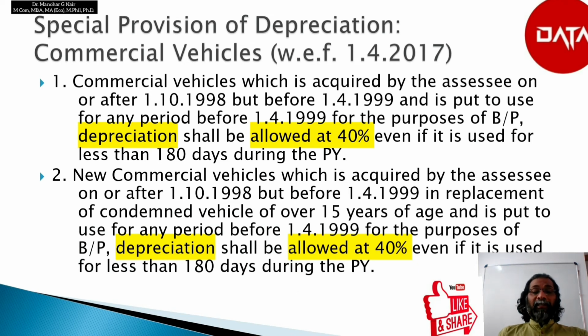Second, if a new commercial vehicle is acquired by the assessee on or after 1st October 1998 but before 1st April 1999 in replacement of a condemned vehicle of over 15 years of age and is put to use for any period before 1st April 1999 for the purpose of business or profession, depreciation shall be allowed at 40% even if it is used for less than 180 days during the previous year.